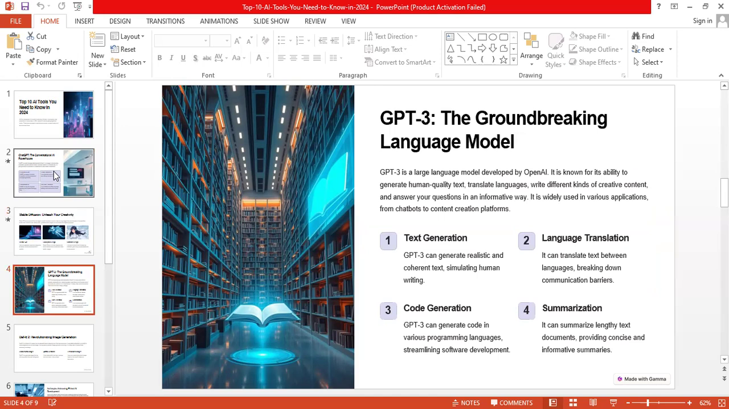Next one, GPT-3, the groundbreaking language model. The main important role of GPT-3 is to generate text. You can translate language and you can generate code. Finally, you can summarize it.